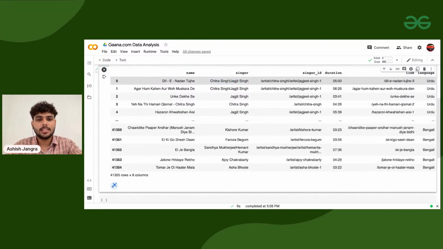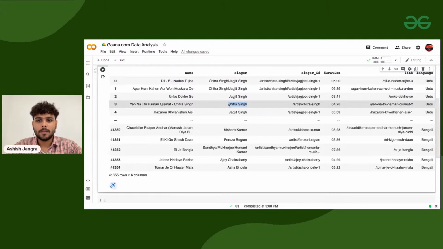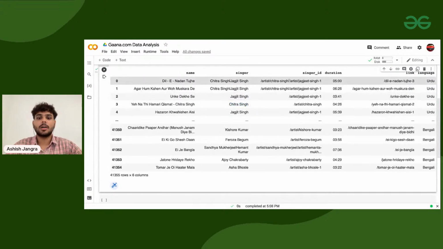If you have multiple singers, they are separated with a pipe operator; if not, only one is mentioned. Here we have singer ID as well, because there might be multiple singers with the same name, so each singer should have a unique identity. That's why we have singer IDs. For example, here you can see a pipe operator as well. So this part till here is for Chitra Singh, and this part till here is for Jagjit Singh.